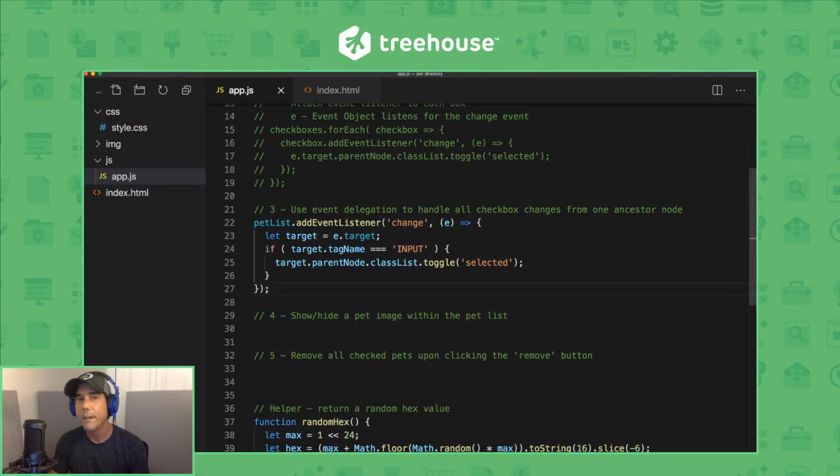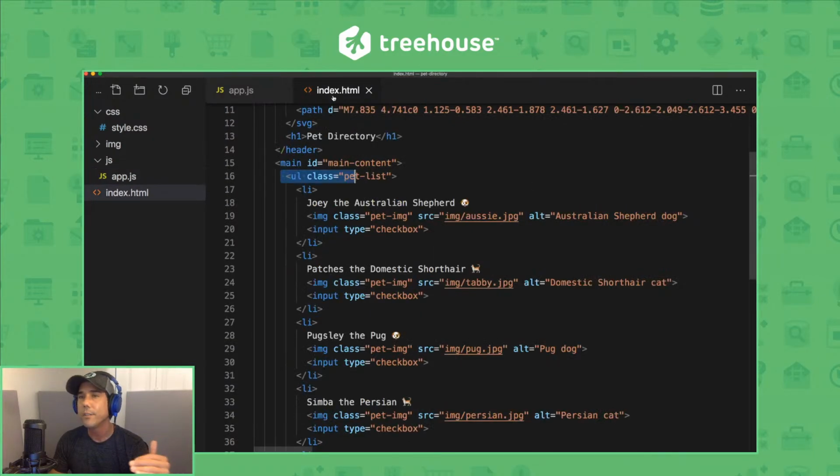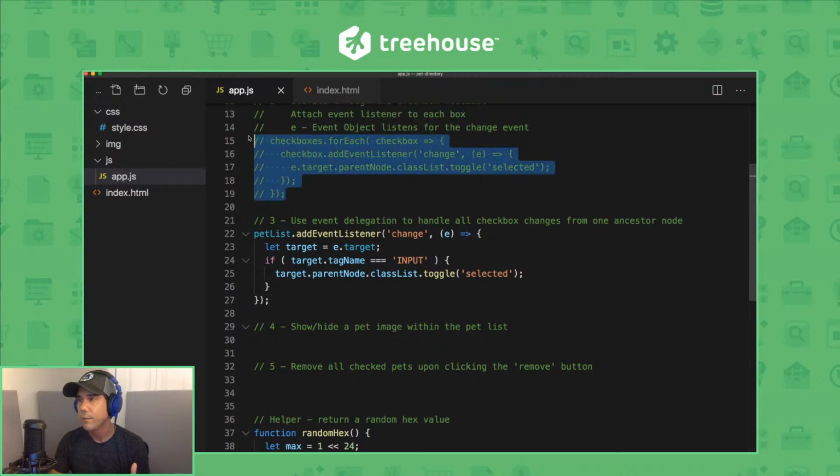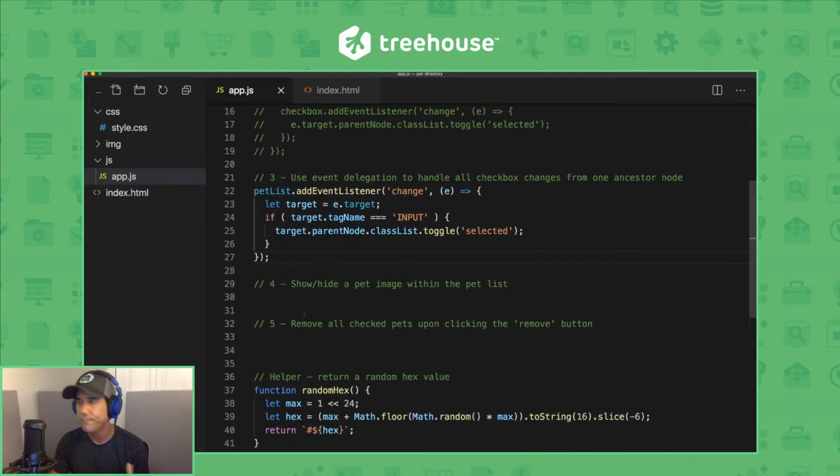So I'm applying the event listener on an ancestor, and all the events get caught up here. And what happens is when you attach it just to one node, it's going to use less of the browser's memory for all those individual listeners, if we had done it this way, as I showed you prior to this. Cool. You might also hear this called event bubbling, because what the event is doing, it's really bubbling up. It rises up the DOM tree like bubbles, and that's kind of where the term came from.